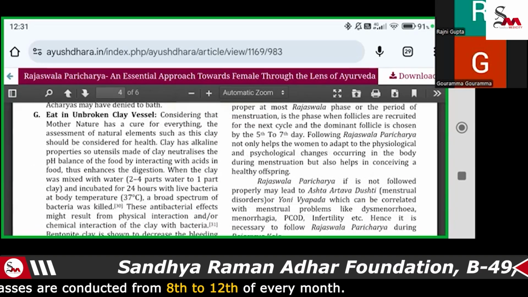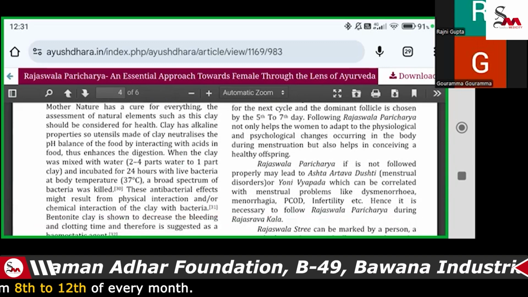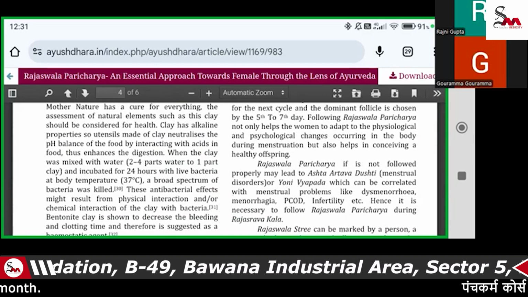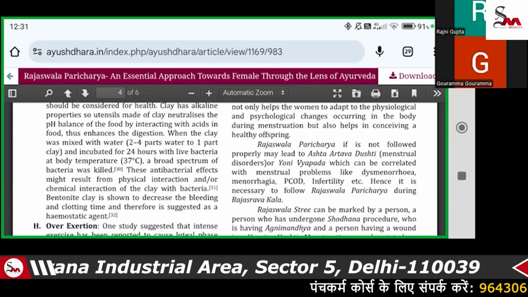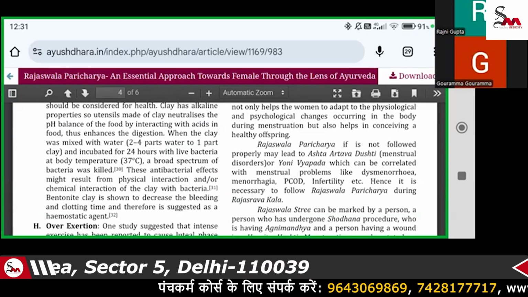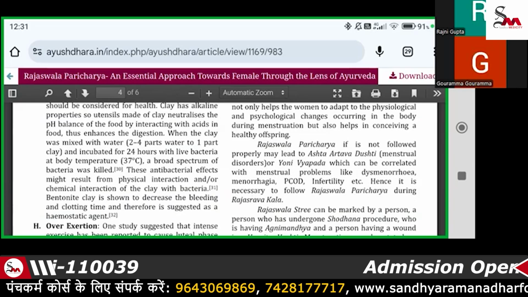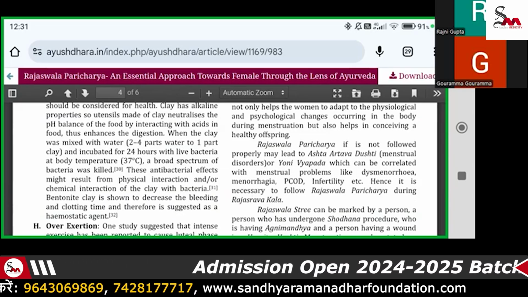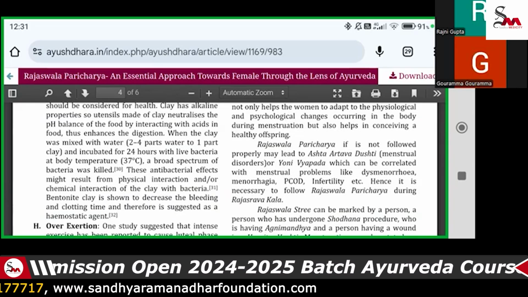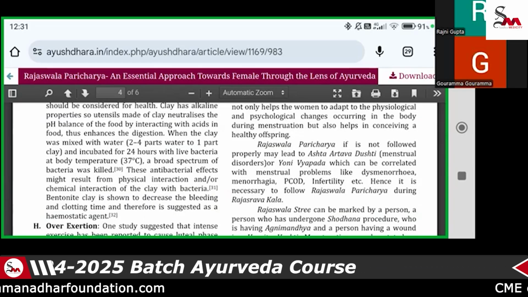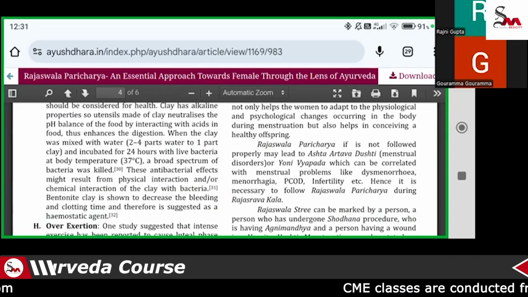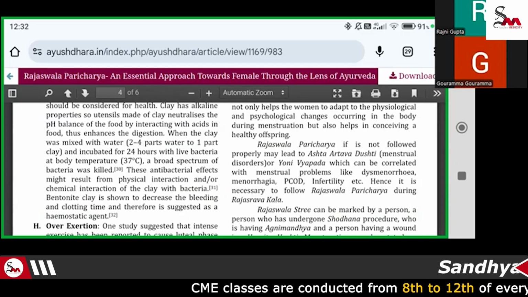Then if the Rajaswala Paricharya is not followed properly, it can lead to Asrigdosha. That is a menstruation disorder, just like yoni vyapat, and it can be corrected, with menstruation problems like dysmenorrhea, PCOS, infertility, and hence it is necessary to follow the Rajaswala Paricharya during the Rajaswala Kala.